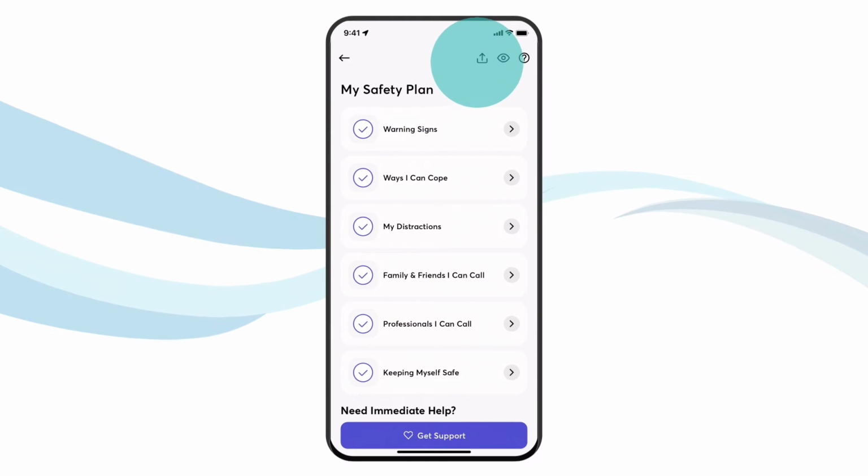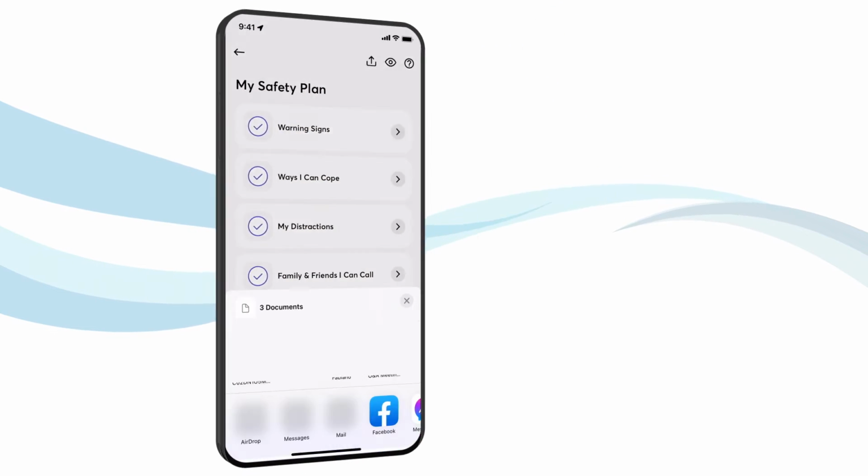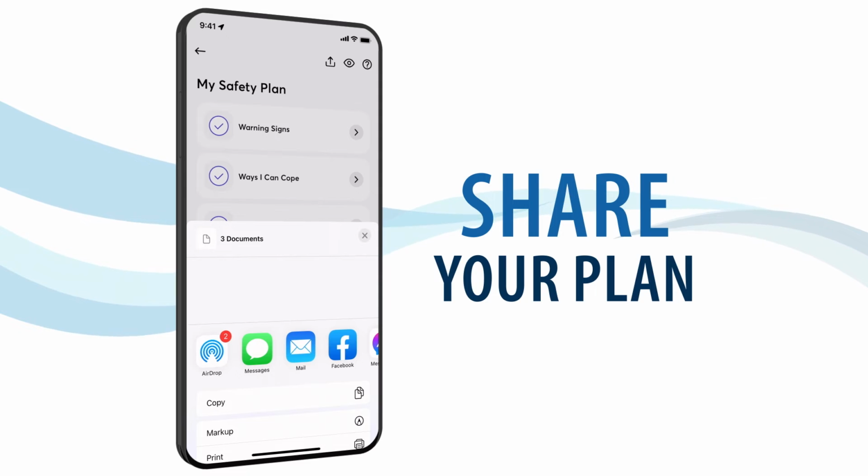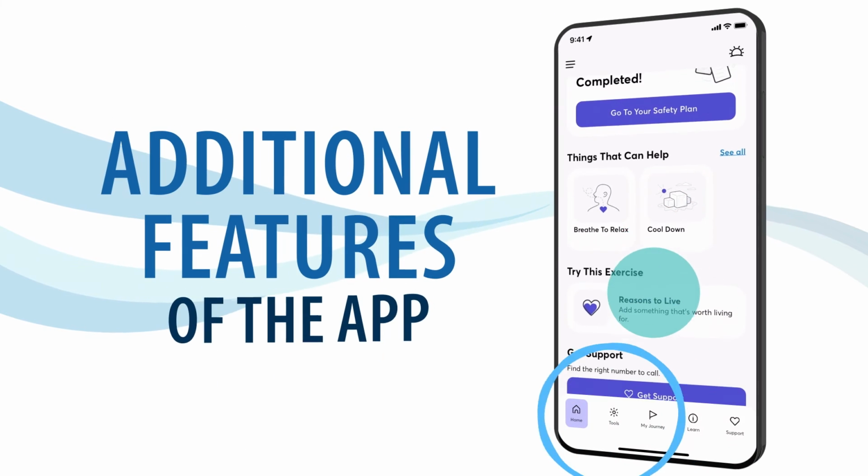It's a good idea to export a copy of your safety plan so you can share it with people who are supporting you. This could be people included on step 4 and your healthcare provider. Now that you've completed your safety plan, let's talk about the other features of the app.